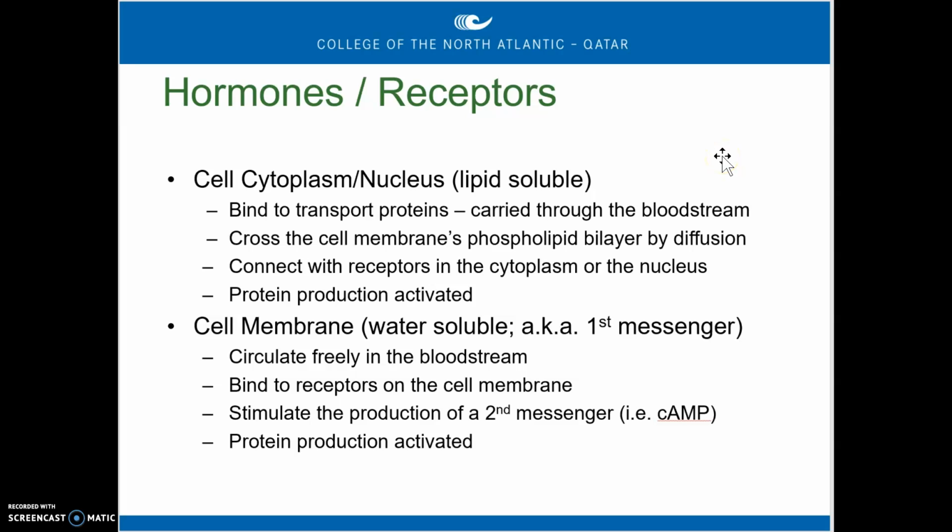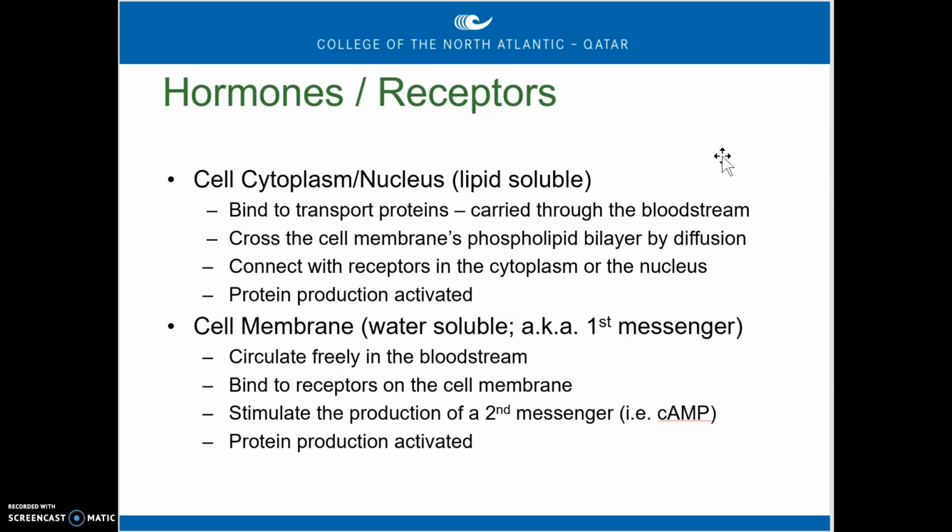And again, this is explaining what we just talked about. So this is the slide again, a little bit more explanation but there's no pictures on this slide. So step by step, the lipid-soluble hormones will bind to proteins and be carried throughout the bloodstream. Once it reaches its target cell, it can cross the cell membrane by diffusion, and it will connect to a receptor somewhere inside the cell. It could be in the cytoplasm, it could be in the nucleus. Then, in this case, protein production is activated. That's going to be the effect of this hormone.